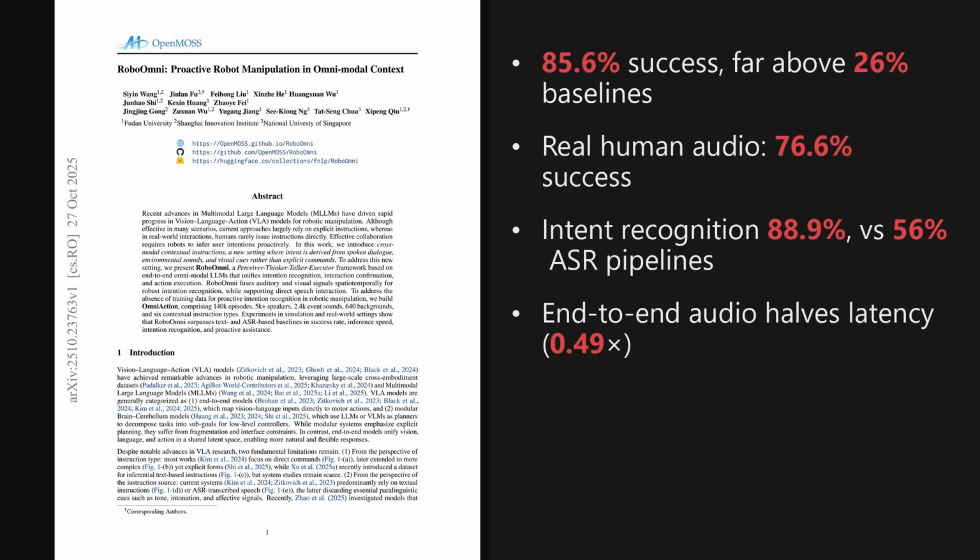I'm Alex. Today we're looking at a paper from the Hugging Face trending list, published on October 27, 2025, about 2 days ago. The big result is that the proposed system hits 85.6% average success on OmniAction Libero TTS, vastly ahead of the best baseline at 25.9%. The paper is titled RoboOmni, Proactive Robot Manipulation in Omni-modal Context, and as we'll see later, the results are really impressive. In short, this paper unifies speech, environmental audio, and vision to infer intent proactively, introduces the large OmniAction dataset, and delivers faster inference with stronger intention recognition.